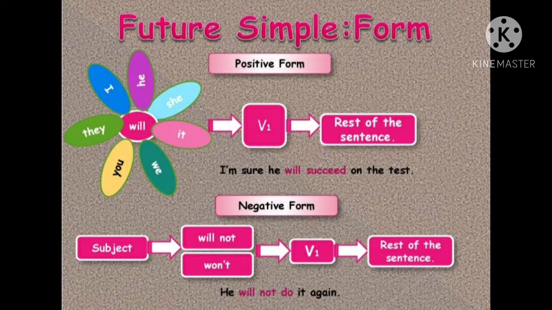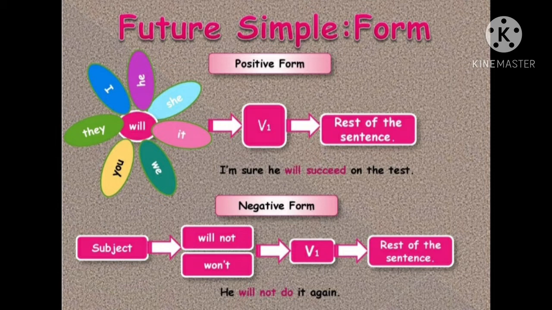I, he, she, it, we, you, they take will, then verb 1. Look at the example. I am sure he will succeed on the test. أنا متأكد إنه هو رح ينجح بالاختبار.